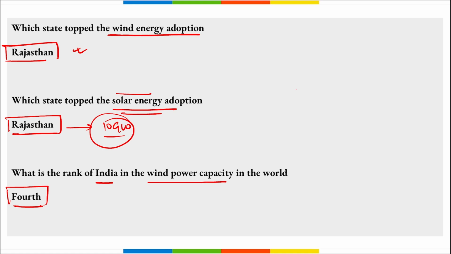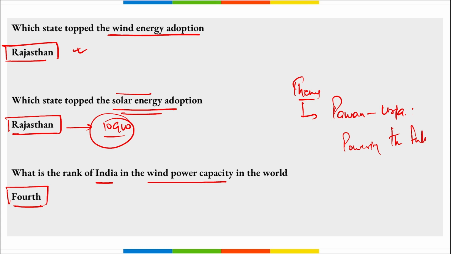Then remember, the Ministry of New and Renewable Energy celebrated Global Wind Day, and the theme is important. That was Pavan Urja, powering the future of India. Powering the future of India. This is the theme for the Global Wind Day.